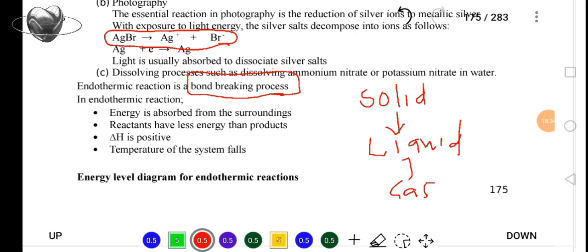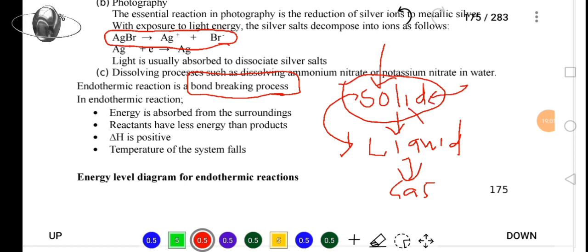Now, there are processes we call change of state, and some of the changes of state are endothermic processes. For example, when we are changing solid to liquid, this is an endothermic process. Melting is an endothermic process. Why? Because we need to supply heat to the solid so that we can melt it. And when we are melting, what will be happening to the solid particles? We are going to be breaking the bonds between the particles.